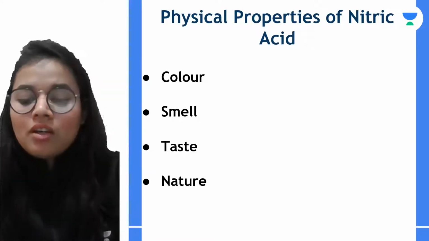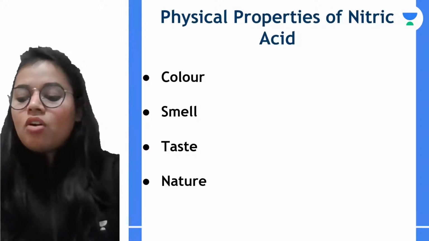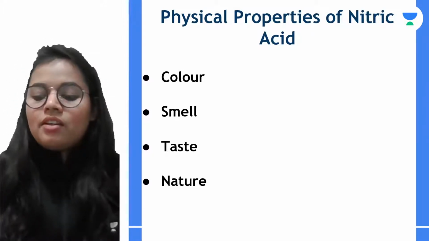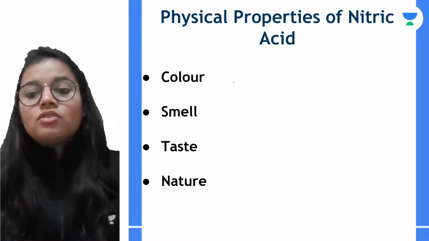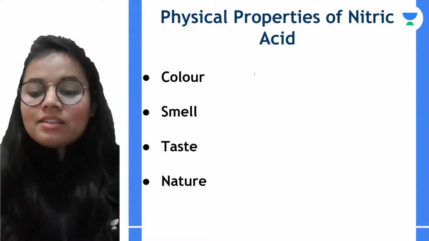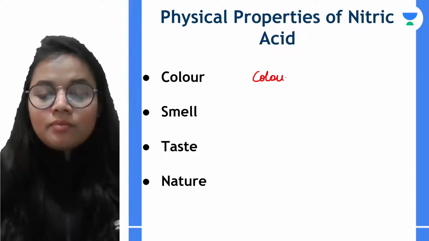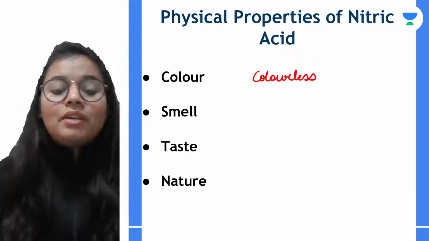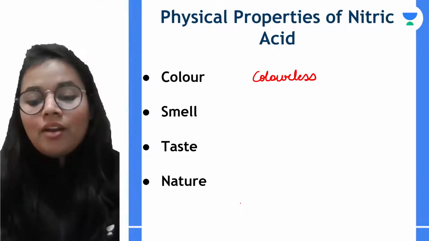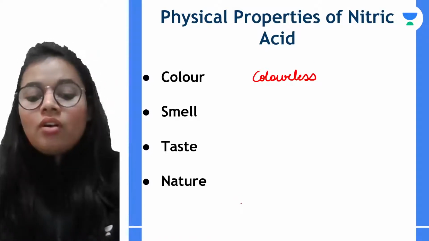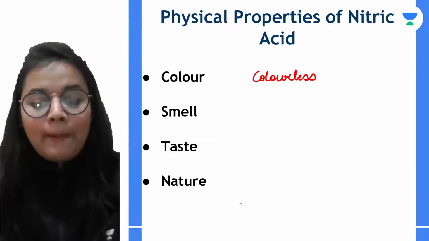Now talking about the physical properties of nitric acid. The very first is color. Nitric acid is generally colorless, but sometimes it has a pale yellow color, and now you know why: because of the dissolved nitrogen dioxide.